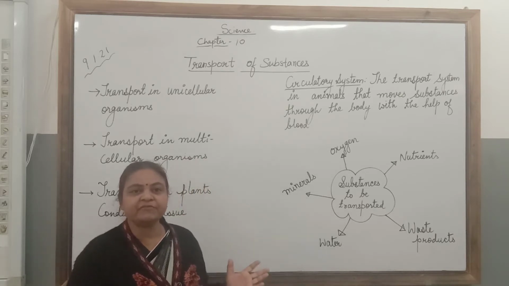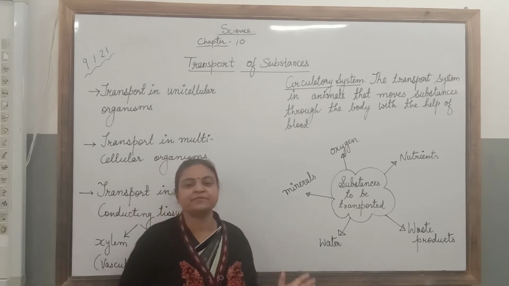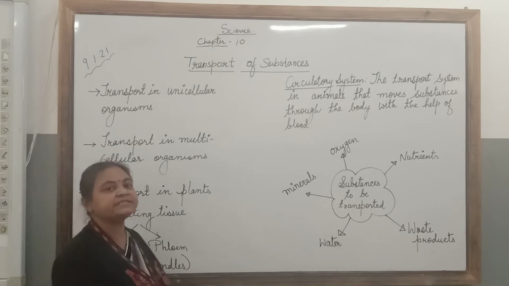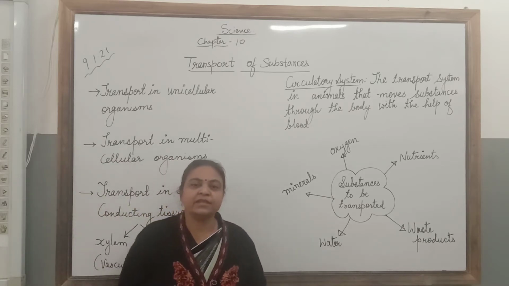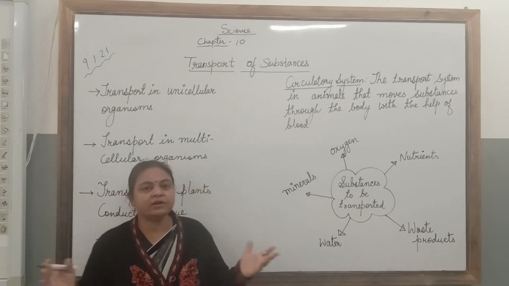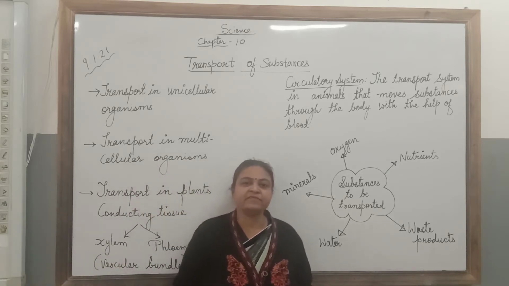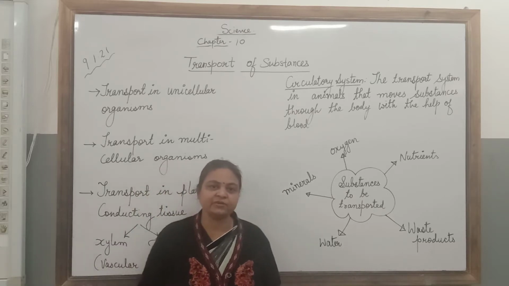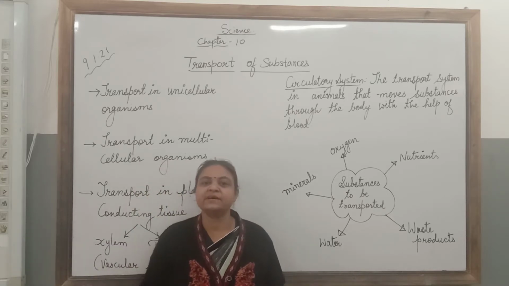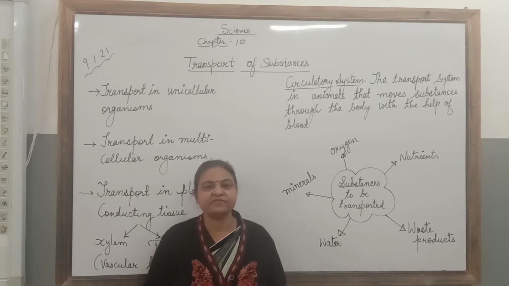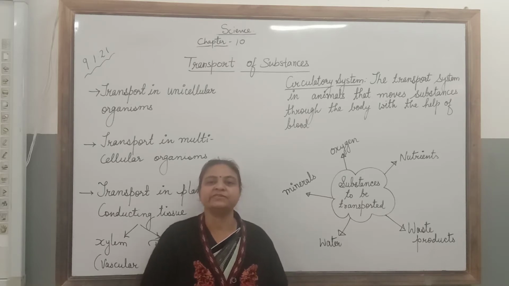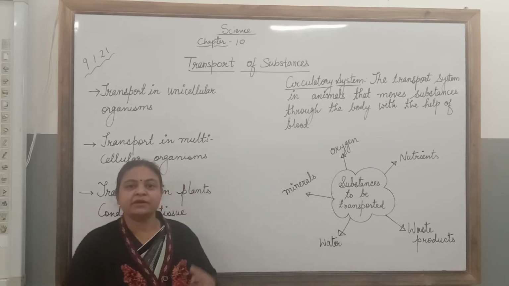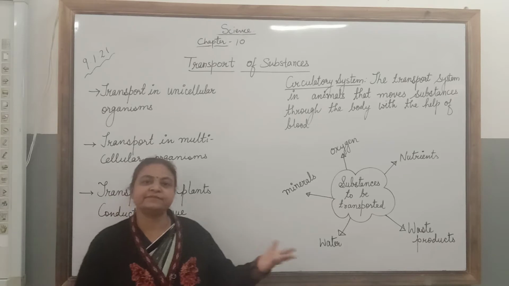Now in today's chapter we are going to discuss this transport system in detail. So our topic for today is transport of substances in living beings. Now living beings are of various types. There is a diversity in living beings. Some of them are unicellular, some are multicellular, some are made up of millions of cells, whereas some of them are made up of few cells. So the system of transport also differs from animal to animal or organism to organism.